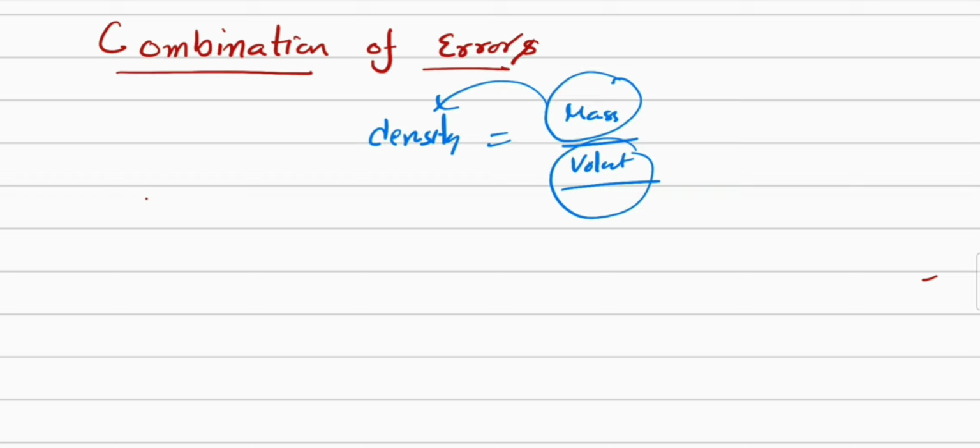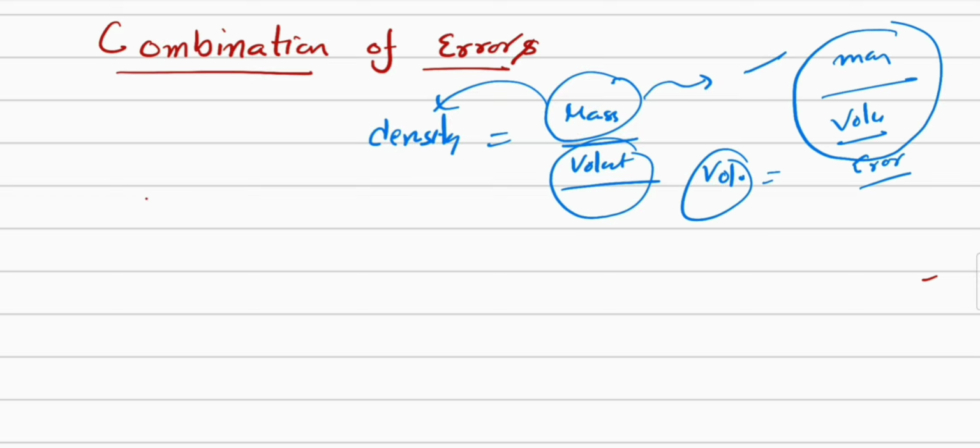While doing that experiment to find the mass, we may have some errors in this mass, and similarly while finding the volume we need to find the dimensions, and while measuring those dimensions we get some errors. So we have to combine the errors of the mass and the volume to get the final result of the density.